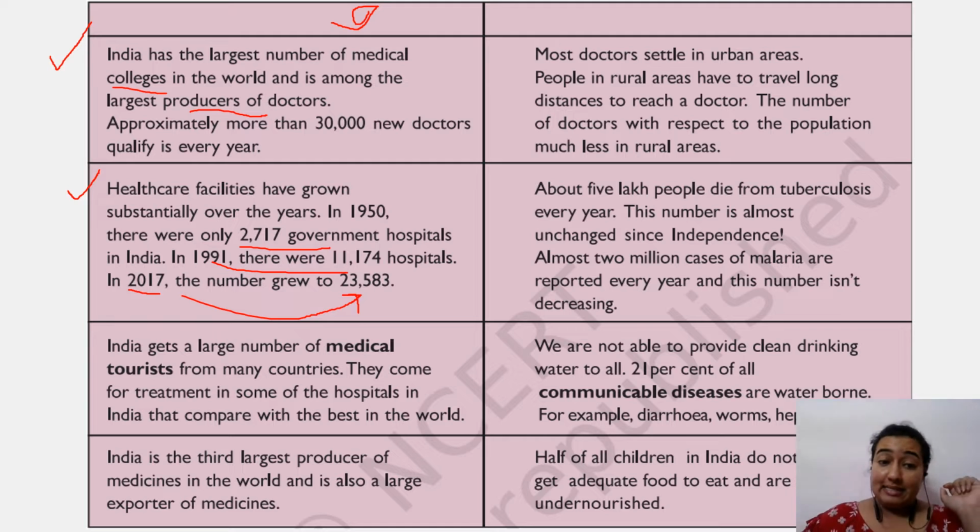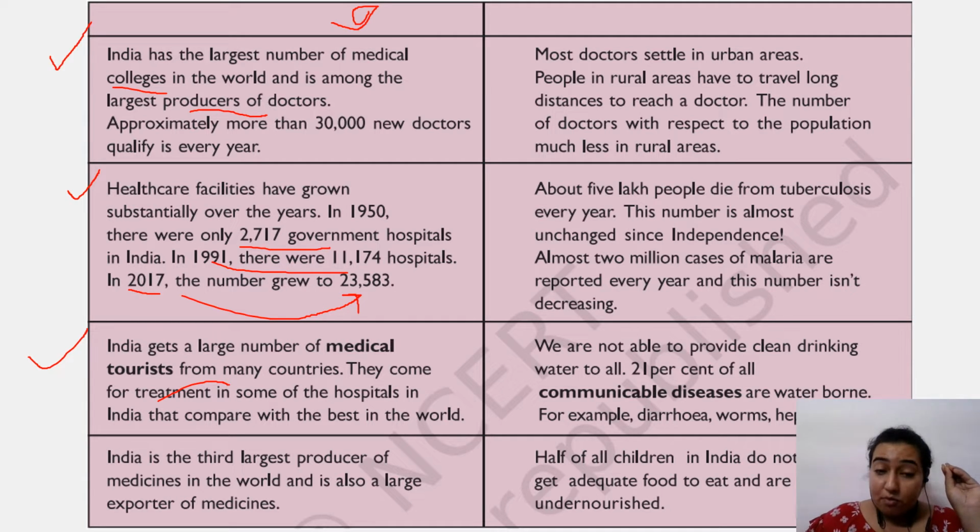India also gets a large number of medical tourists from many other countries. Let's say from nearby Asian countries such as Bangladesh, Bhutan, Nepal, Indonesia, Thailand, Malaysia, all those nearest countries, the tourists come to India to get themselves treated and checked.